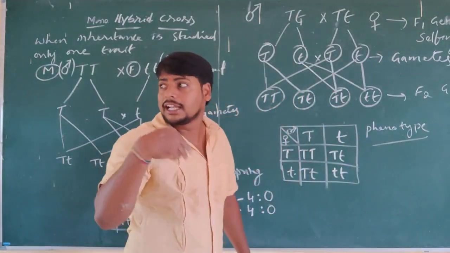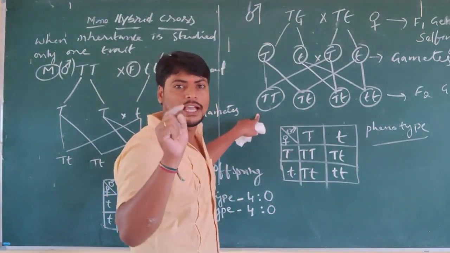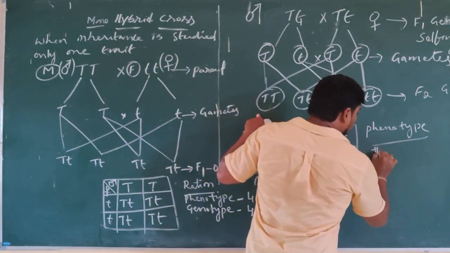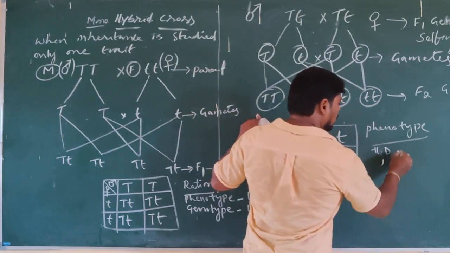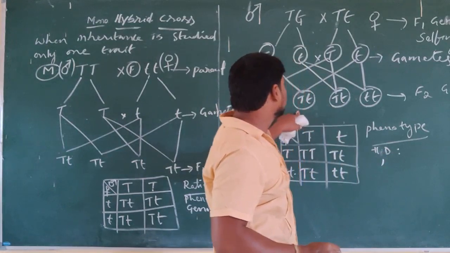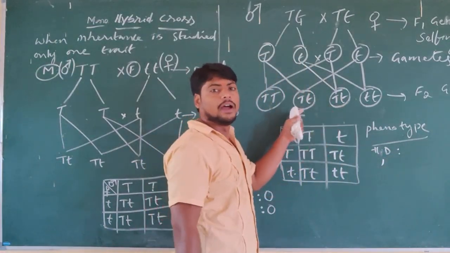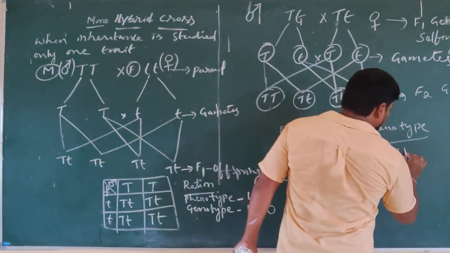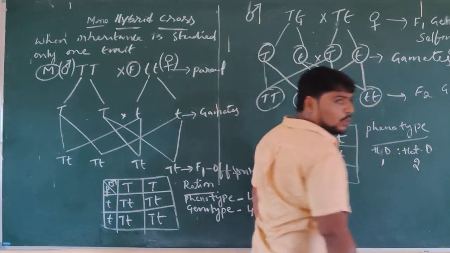What is the condition of the three tall plants? One is pure tall, that is homozygous dominant, 1. Next, heterozygous dominant, capital T small t pair, is 2. So homozygous and heterozygous dominant, we have 3.